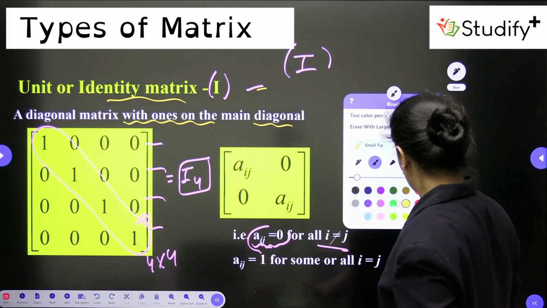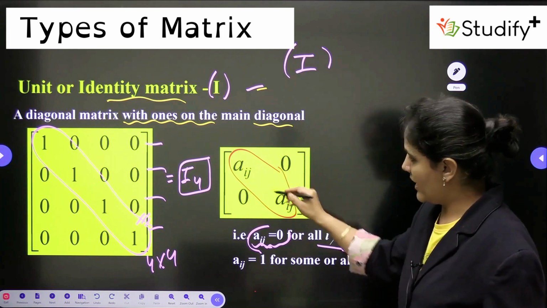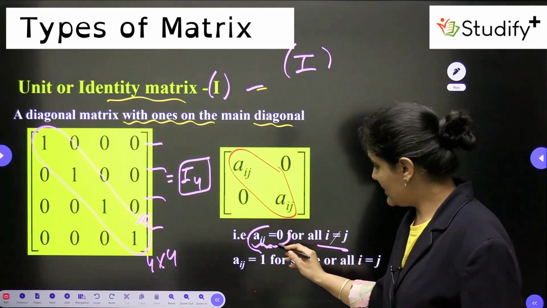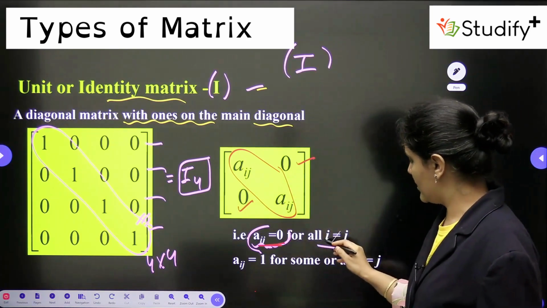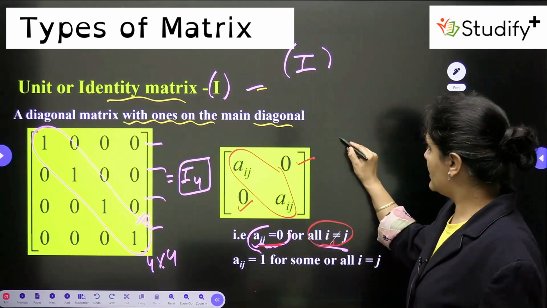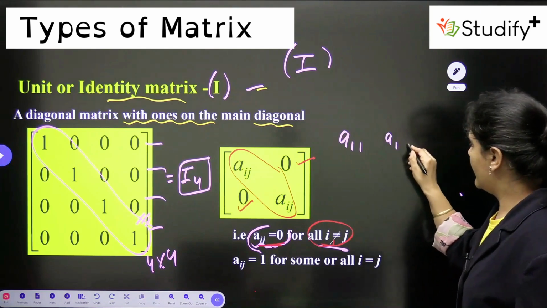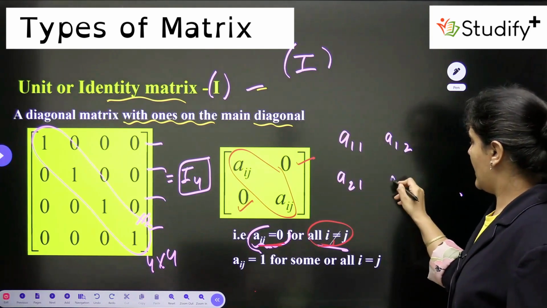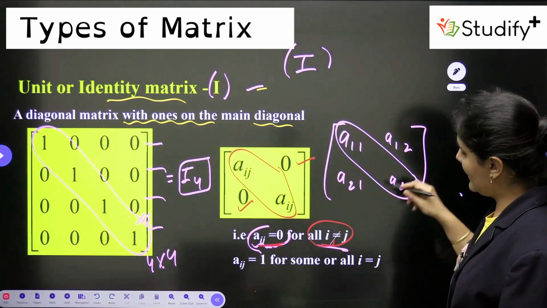Here you can see aij equals 0 for all i not equal to j. What does i not equal to j mean? If I write the elements as a11, a12, a21 and a22 for this 2 cross 2 matrix, this is my aij.